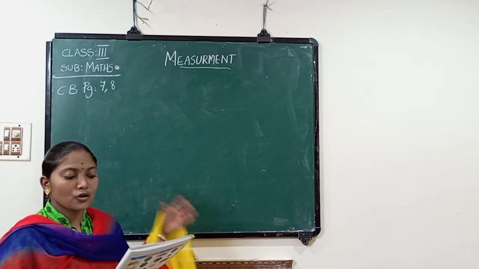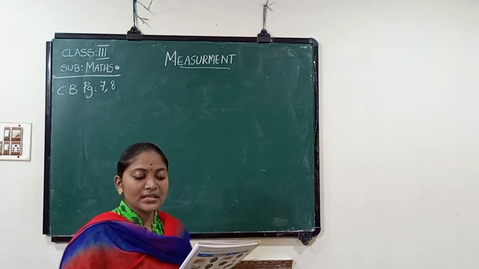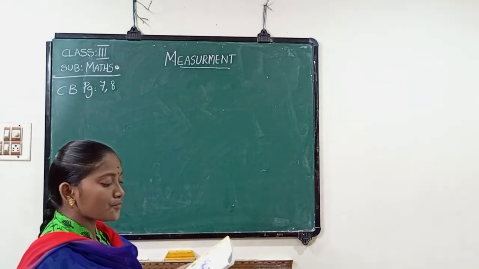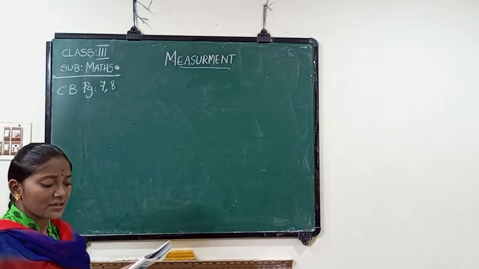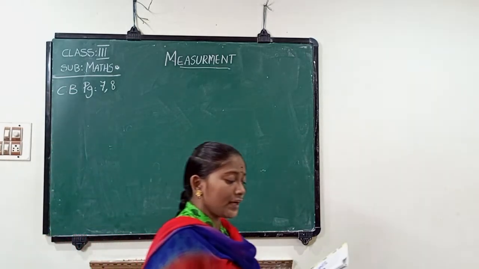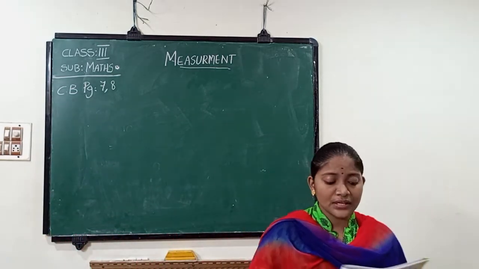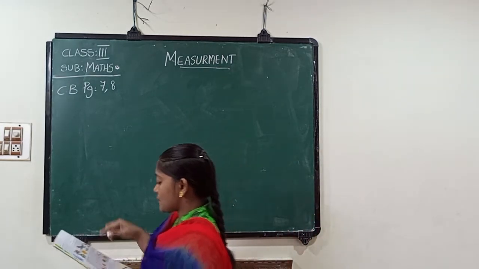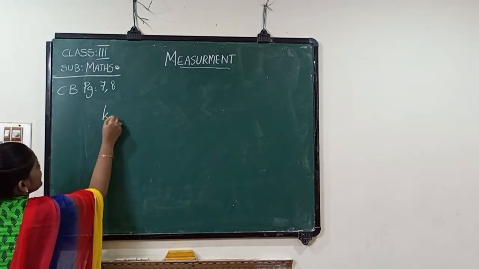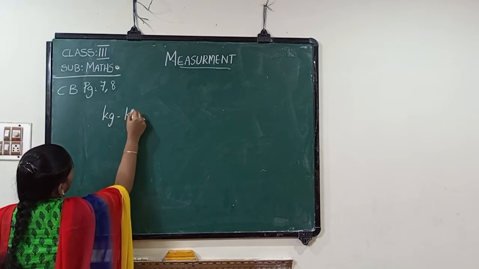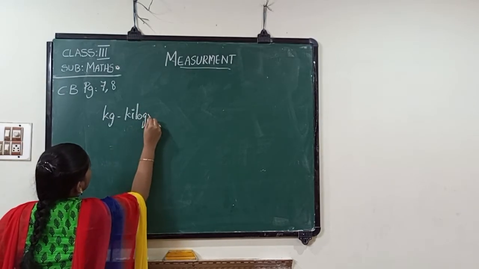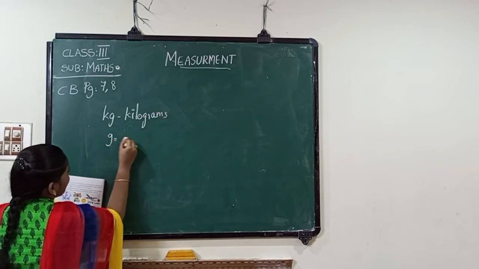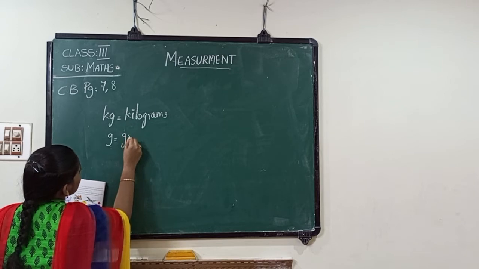Just like the non-standard measures for length, these are non-standard measures for weight. Weights measured using a balance. We measure weight in terms of standard units of grams and kilograms. In short, we write kg for kilograms and g for grams.